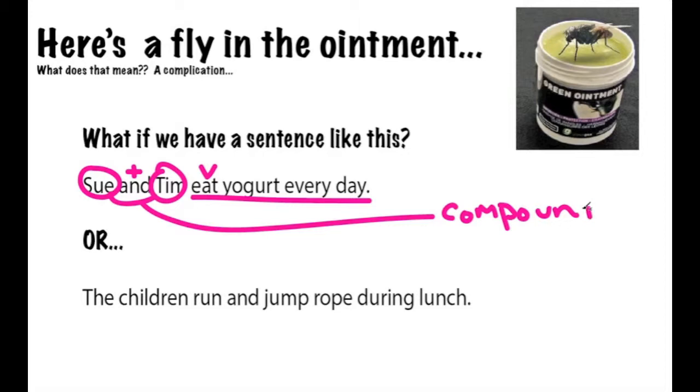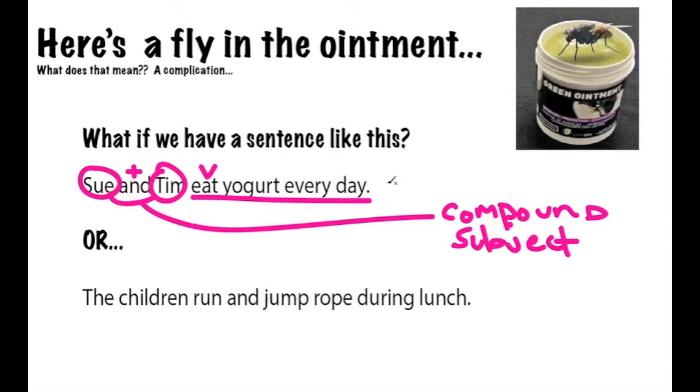A compound subject. Now, just because there's a compound subject does not mean that we have more than a single independent clause. We know that we have a compound subject. Yes, we have a subject, even though it's compound. We also have a predicate, a complete predicate, eat yogurt every day. So we have a subject and a predicate. The next question is, can this stand alone? Sue and Tim eat yogurt every day. Yes, it can stand alone.